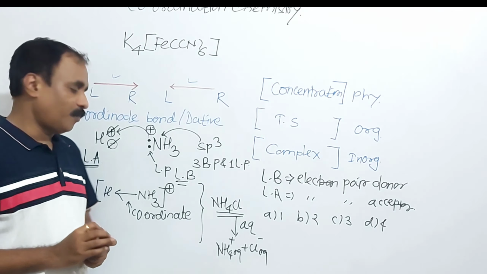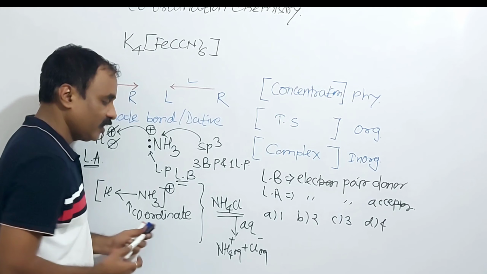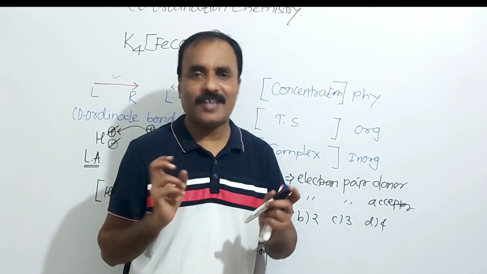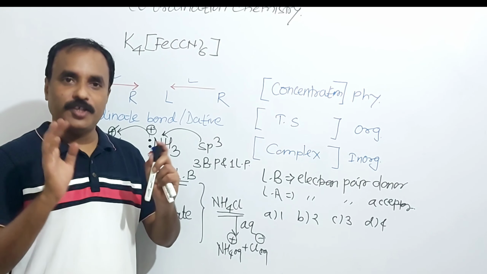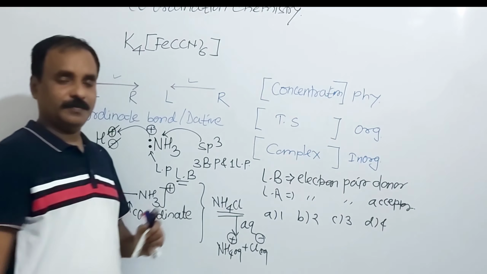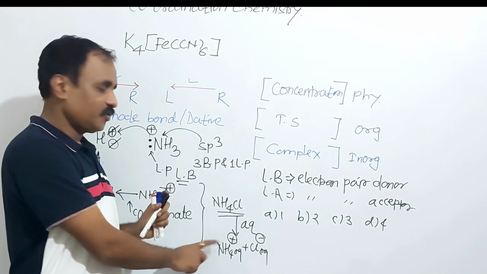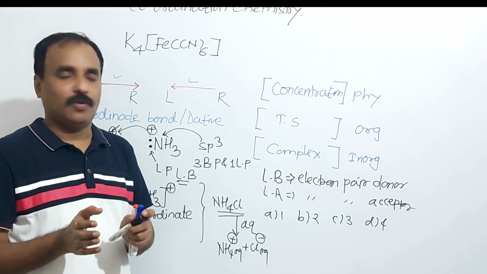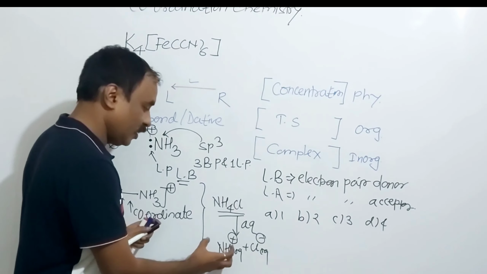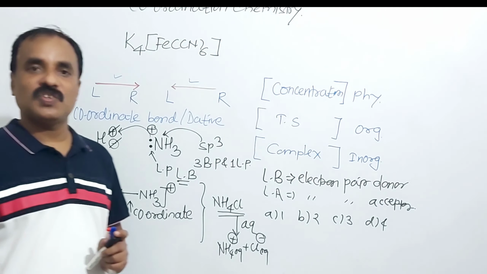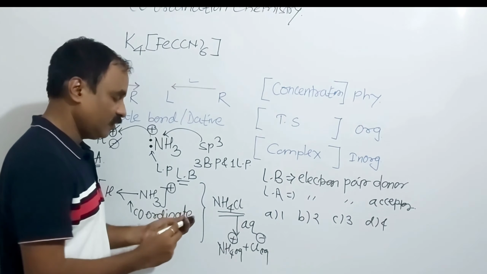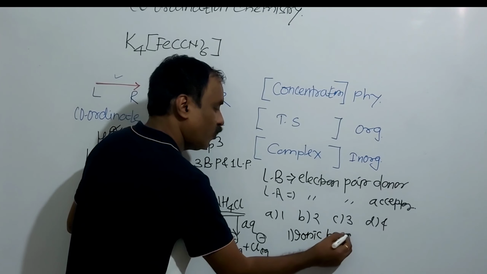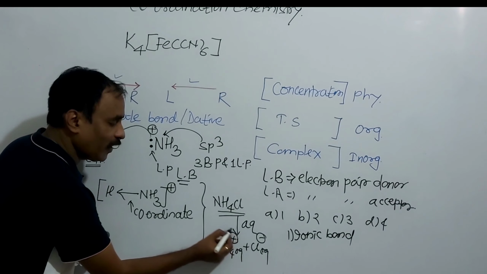And which type of bond is present between NH4+ and Cl-? Here it is cation and here it is anion. And we know that the electrostatic force of attraction between cation and anion is said to be ionic bond, and this is ionic bond. Opposite charges, positive and negative, attract, right? Positive-negative or positive-positive attraction? No, positive-negative attraction. So here the electrostatic force of attraction leads to the formation of an ionic bond. So there is an ionic bond here.